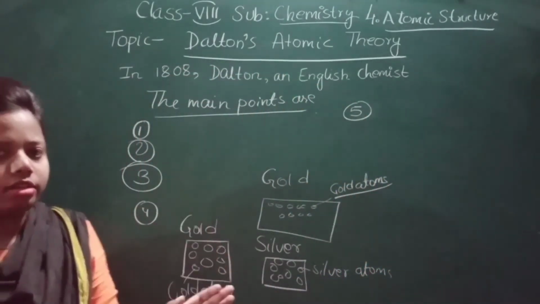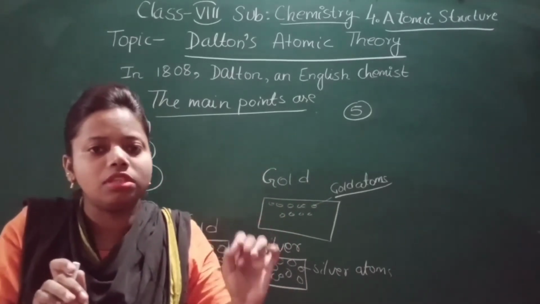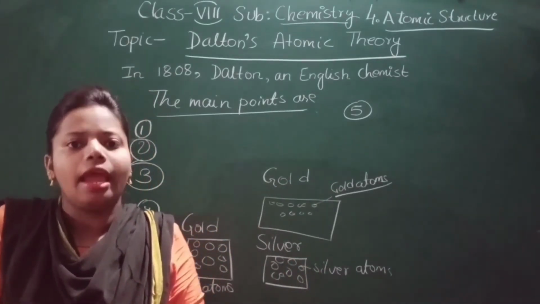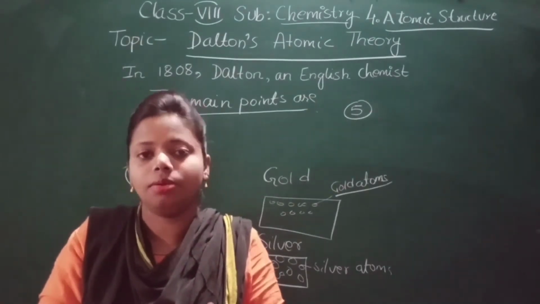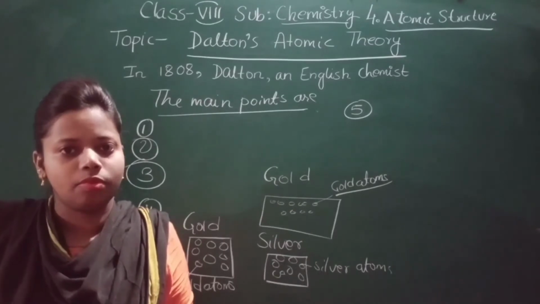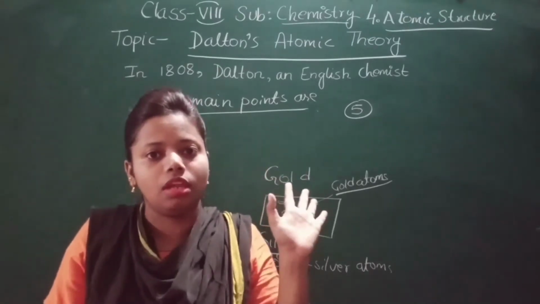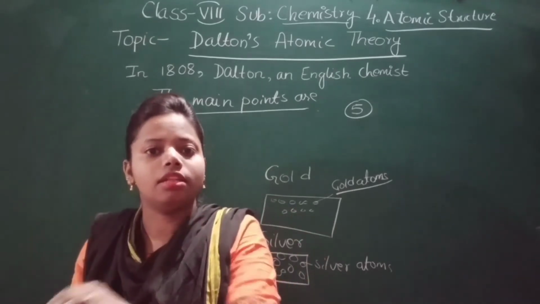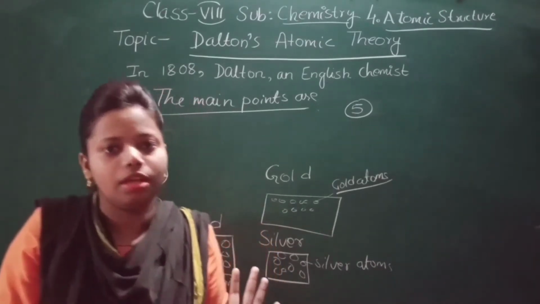You know that matter is made up of the tiniest particles, atoms. Atom is the smallest unit of matter. So in a chemical reaction, atoms are the smallest unit to take part in the reaction. Atoms are the smallest unit because matter is made up of what? Tiny particles, the smallest unit, that is the atom. So atoms are the smallest unit to take part in the chemical reaction.